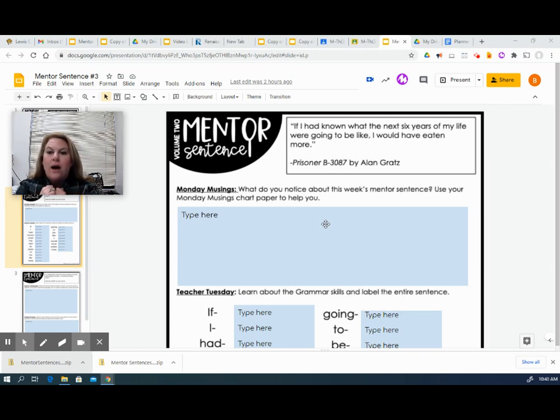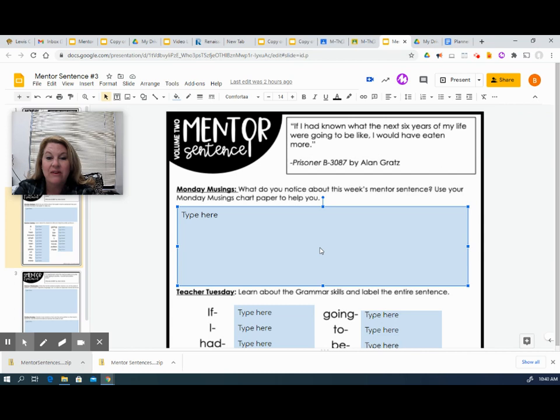And so that might help you make some inferences about what the sentence is referring to, which won't come into play until Wednesday when you actually work on it and make revisions. But I just wanted you to have that background. So for today, for Monday Musing, we are going to make a list in this text box about all of the things we notice about our mentor sentence.